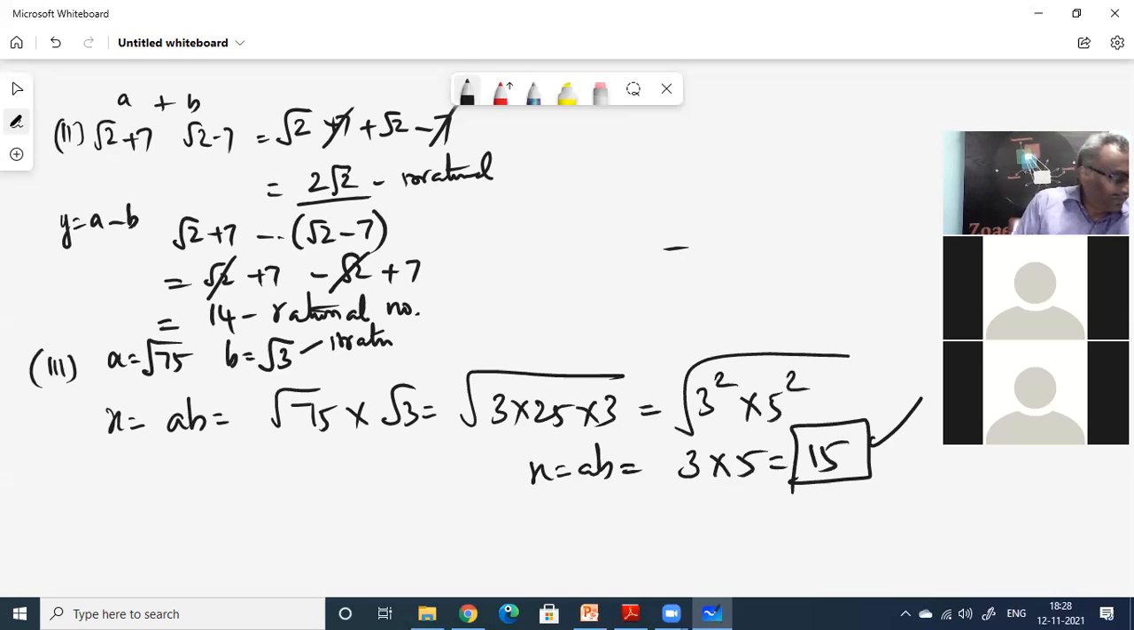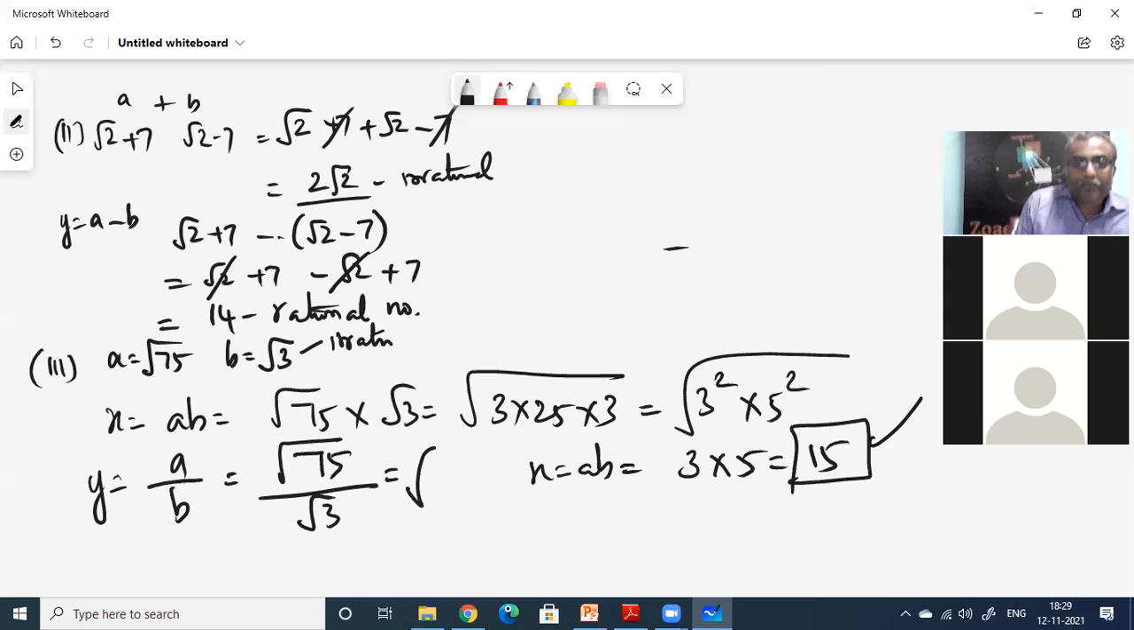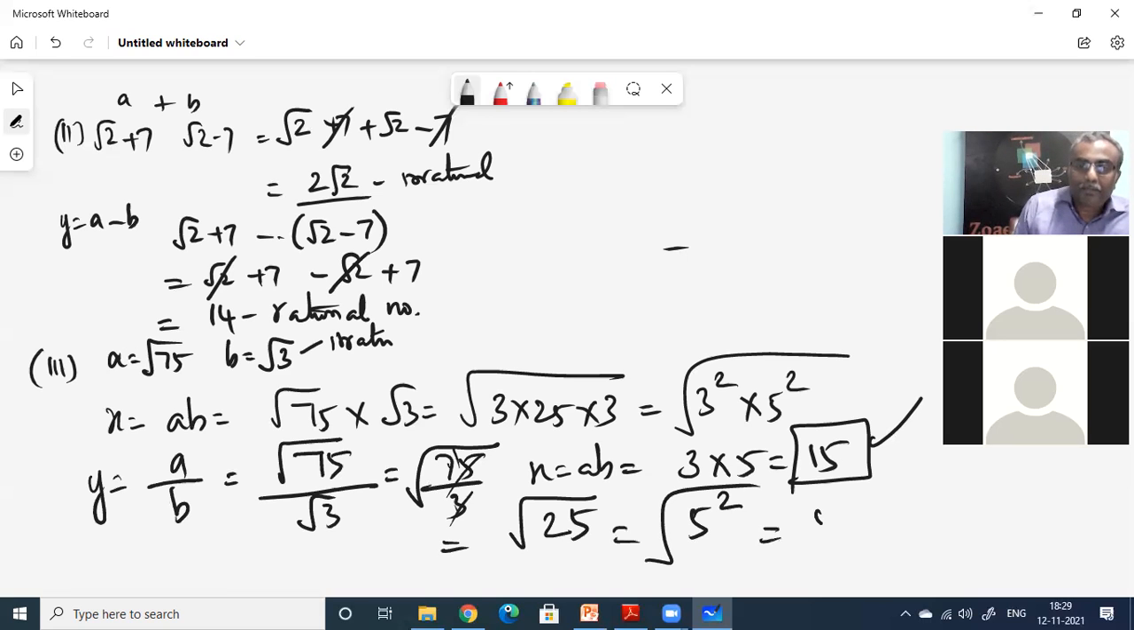Yeah, it is a rational number. You got very confused. You thought something very deep. Nothing very deep. Now y is equal to A divided by B. That is equal to root of 75 divided by root of 3. That is equal to root of 75 by 3. 75 by 3 is how much? 3 will go in 7 two times. 15, it will go 5 times. Root of 25. That is equal to root of 5 squared. That is equal to 5. Is 5 rational or irrational? Rational. That is also true.